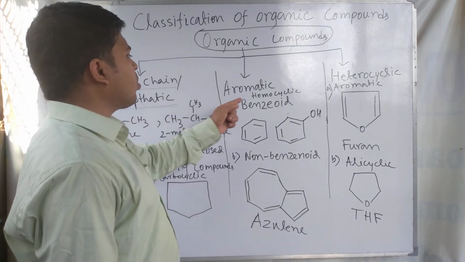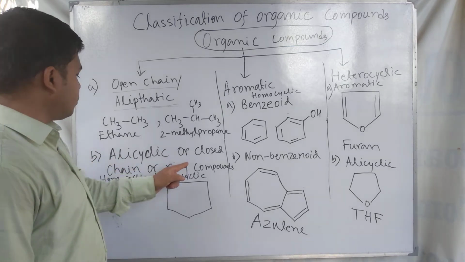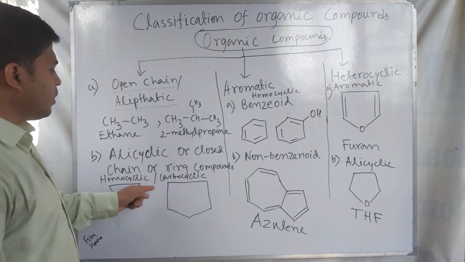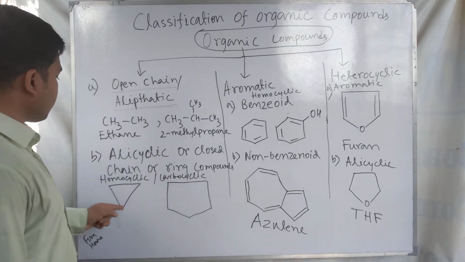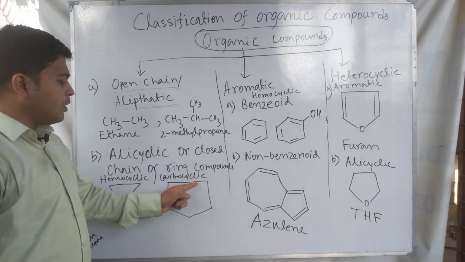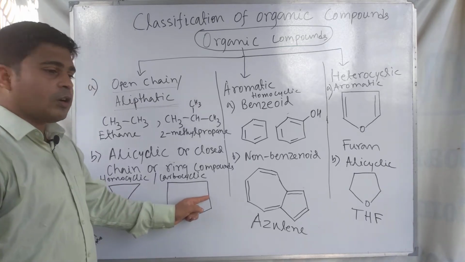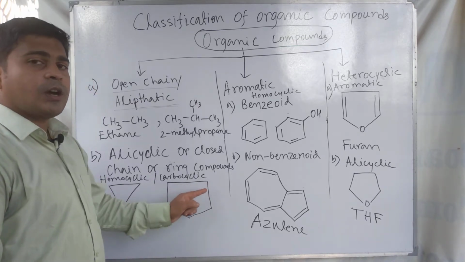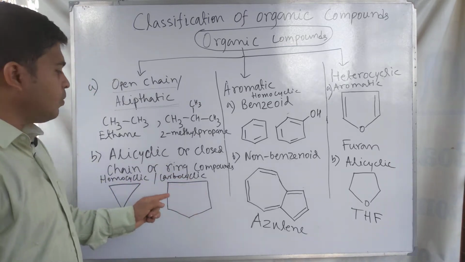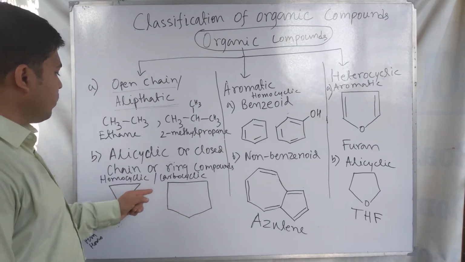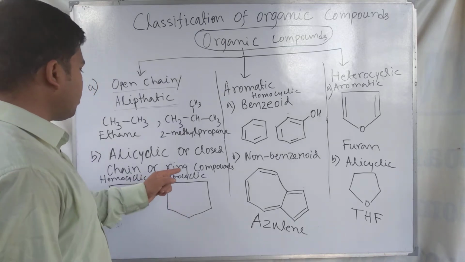And next, in this same group we can place the alicyclic, closed chain or ring compounds, or homocyclic or carbocyclic compounds. These all mean the same thing. Homocyclic compound means it is a cyclic compound where all the corners of the cycle are occupied by carbon atoms. For this reason these are called homocyclic compounds, cyclic compounds but containing only one element.